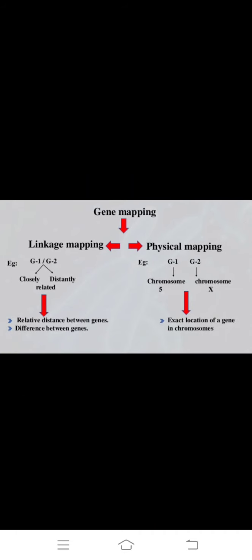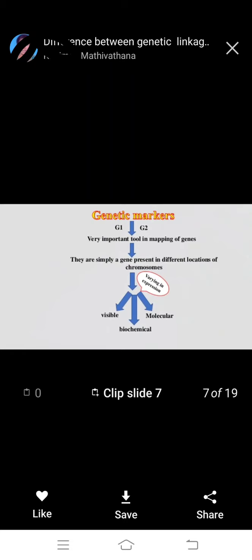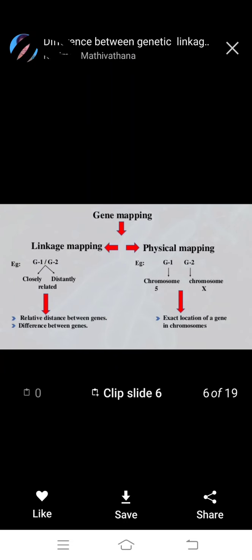Gene mapping, linkage mapping, and physical mapping are closely and distinctly related, and chromosome and this phi and X, we observe. Okay, next.